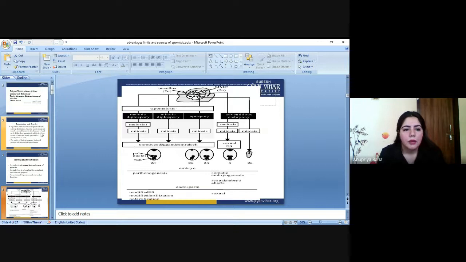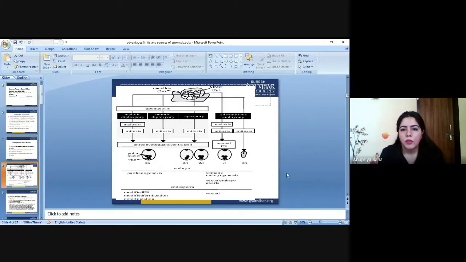This is a diagram. We already discussed apomixis, so I don't think we have to clarify it again, but just for an overview, you can see it here. These are the two patterns.